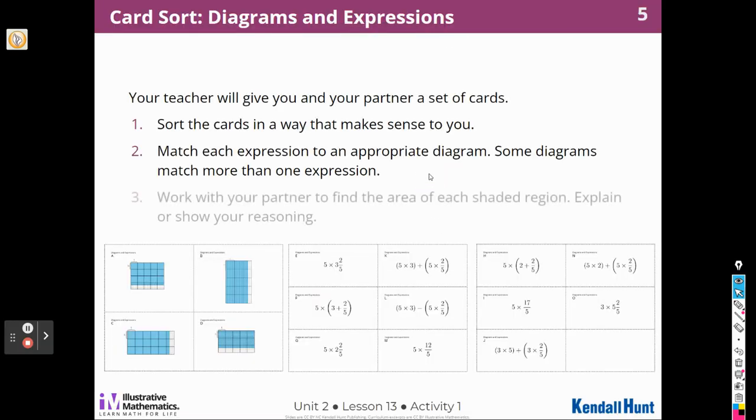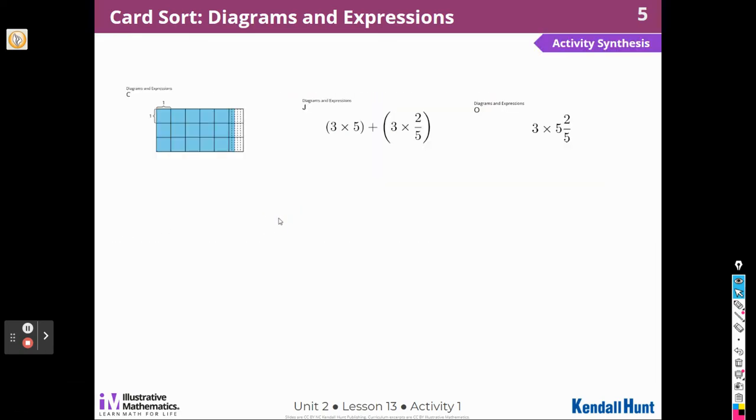All right, so we did all this. We worked with our partner to show our reasoning. Okay, let's look at C, J, and O. How does each expression represent the area of the shaded region? Well, there are 3 rows. Let me get a pen here.